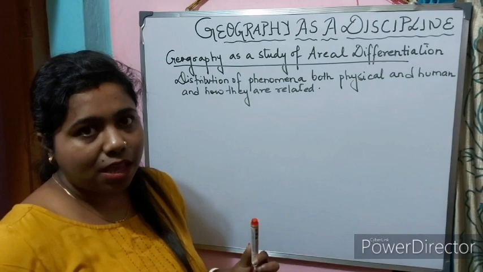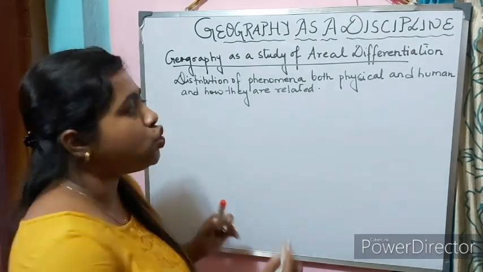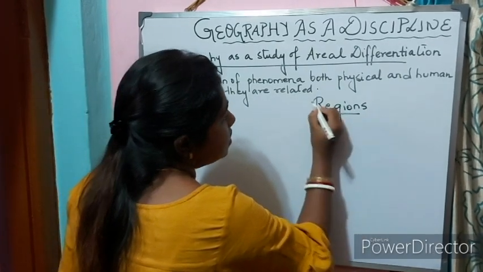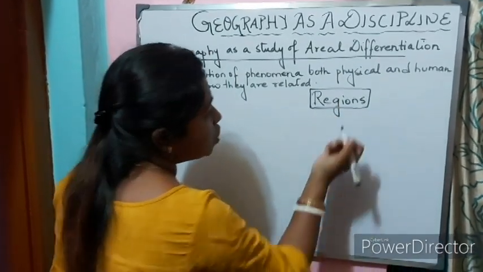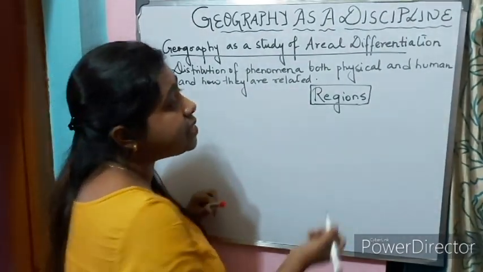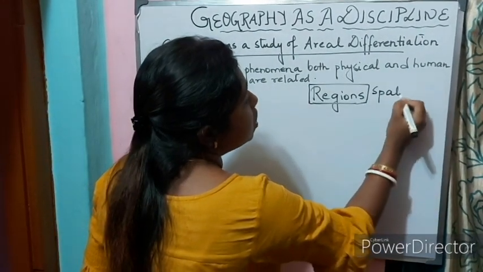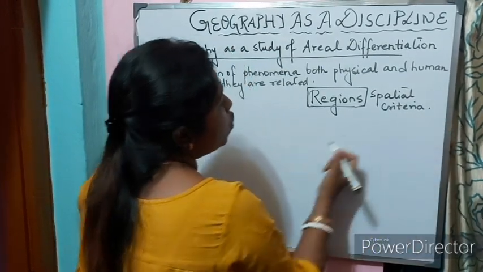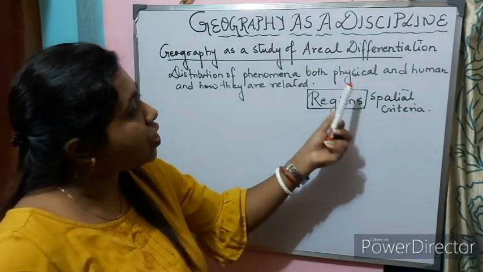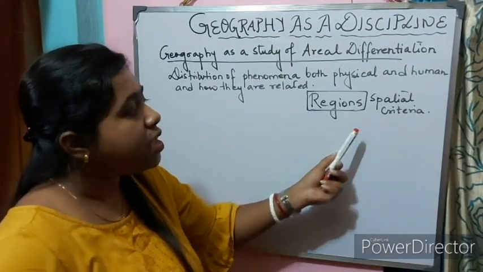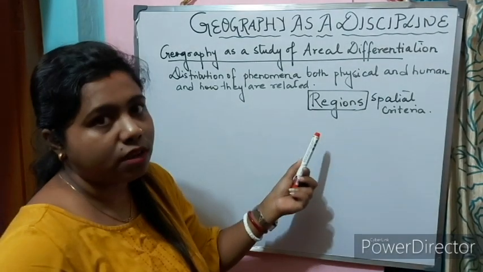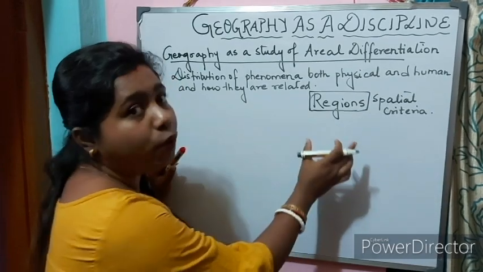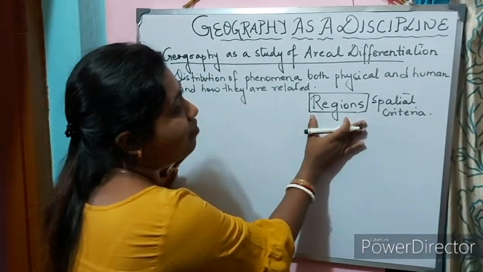Now the space on the earth is actually divided into certain regions. And these regions can be distinguished or categorized on the basis of various spatial criteria. So we can conceptualize the term space or the term region as an identical unit. How can we identify this unit?